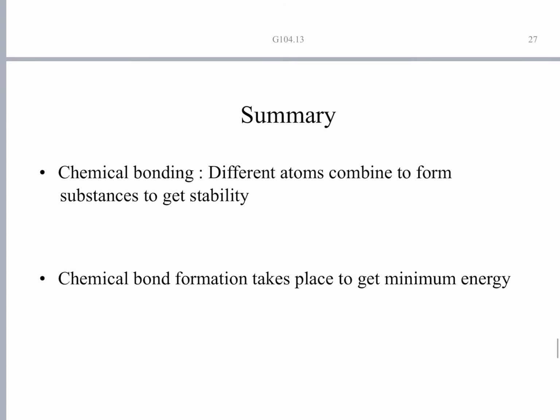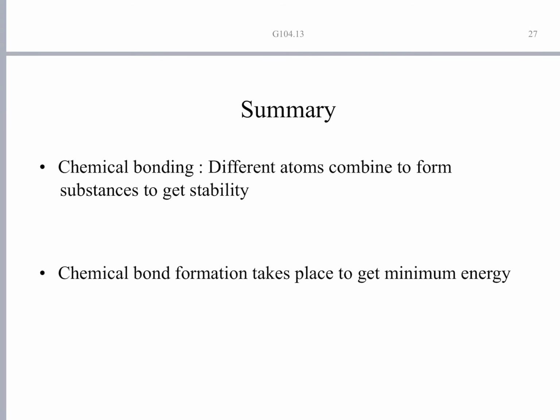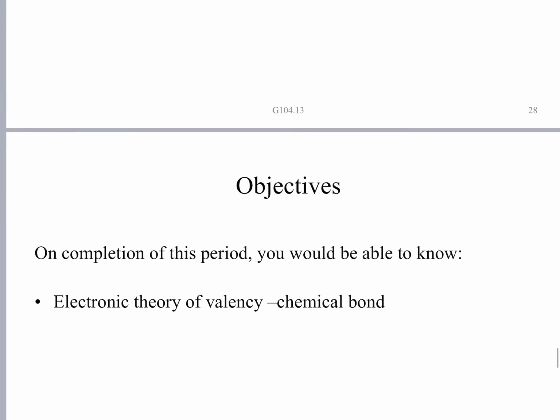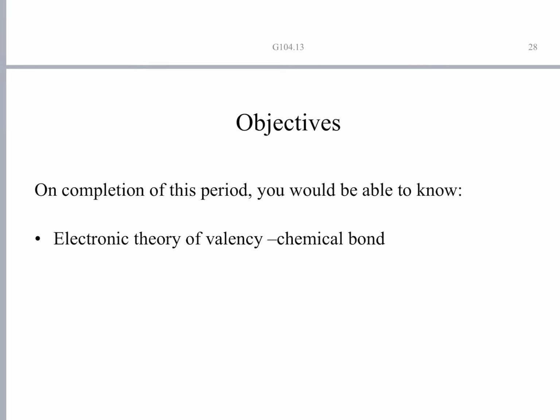So, here we have seen the motive for the formation of chemical bonding. Different atoms combine to form compounds or substances to gain stability. Chemical bond formation takes place to minimize the energy. Now let us see the electronic theory of valency.